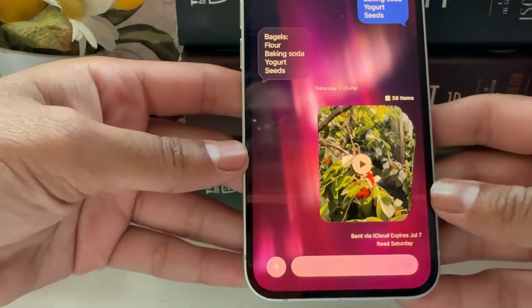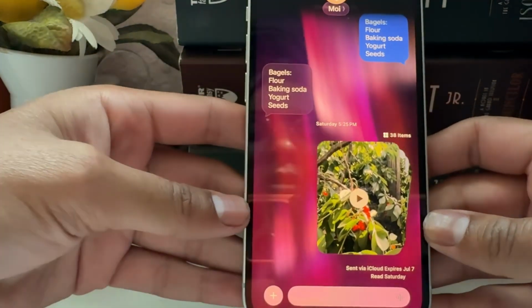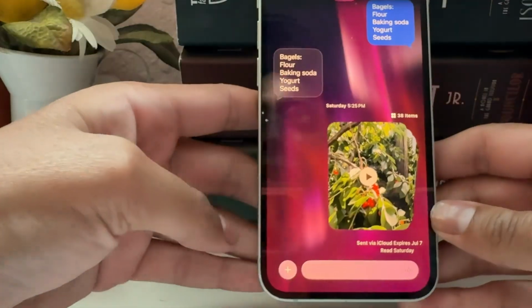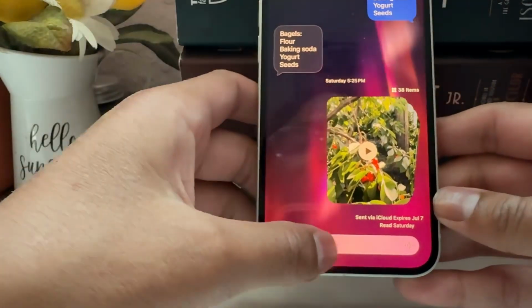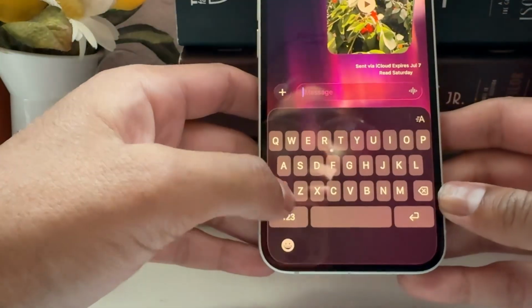Okay, so this is it. This is a text to myself. Yes, I told myself to get bagel stuff, to make homemade bagels. So let's see. So it is a little slow.